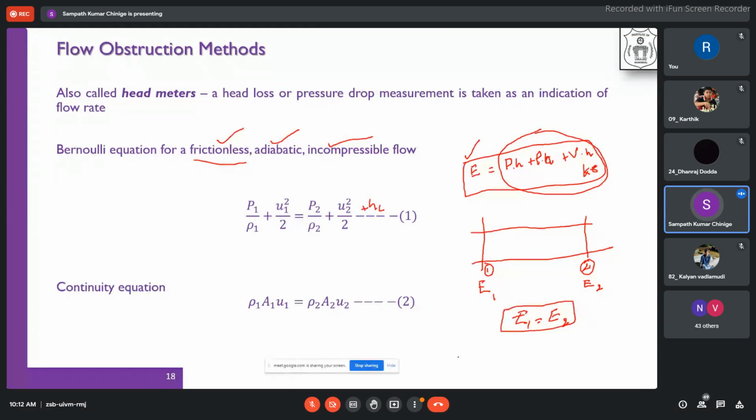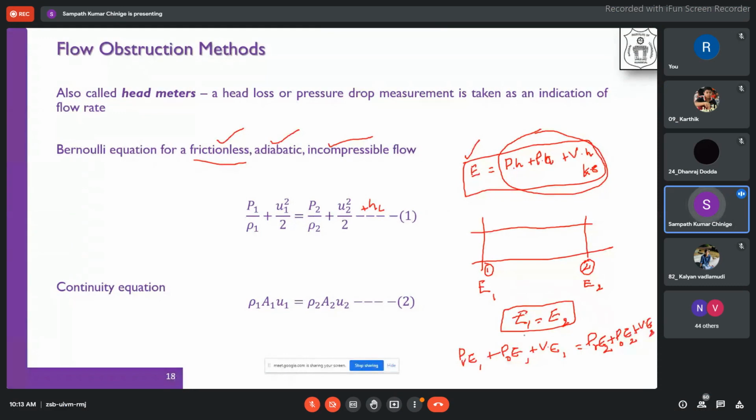For example, P1, this is pressure energy, PE I am writing, plus potential energy, PE I am writing, plus velocity energy or kinetic energy. So state 1 is equivalent to state 2: pressure energy 2, plus your potential energy 2, plus your velocity head or velocity energy, the energy due to velocity.